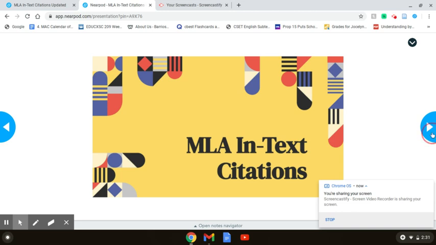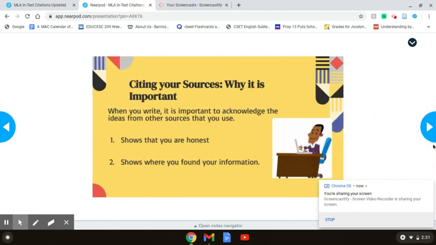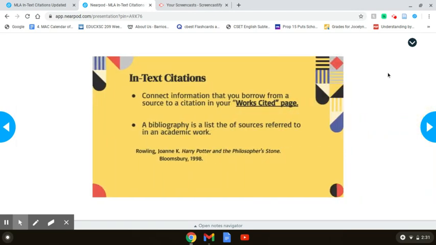MLA in-text citations. MLA in-text citations are a way of citing our sources. This is a great way to avoid plagiarism. Plagiarism is when you use someone else's work and claim it to be yours. So when you are citing your sources, it shows that you are honest and it shows where you found your information. In-text citations are when you connect information that you borrow from a source to a citation in your works cited page.